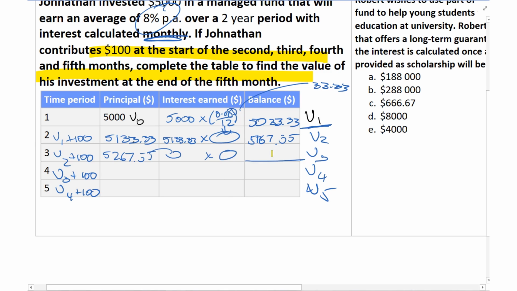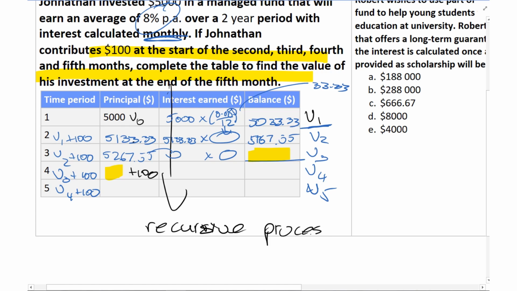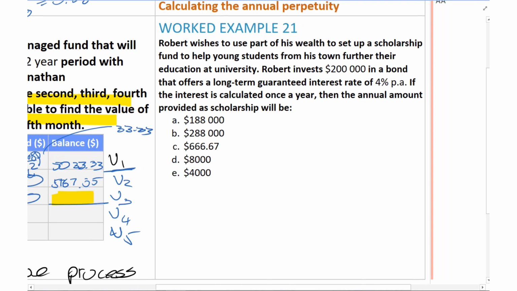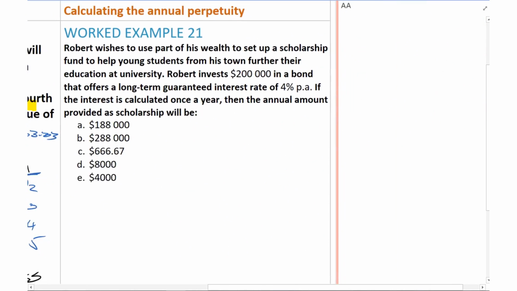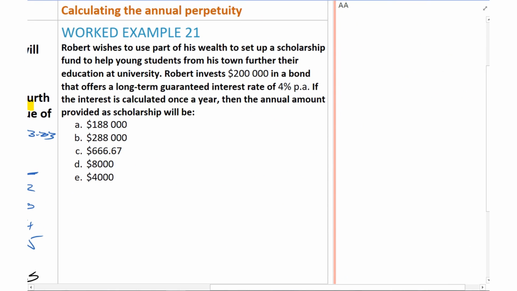Then I'm just saving time a bit, plus 100, etc., etc., etc. And that's a recursion. So as I'm going down, this is a recursive process. Okay, so keep that in mind. Now, that's where I'm contributing. So here I'm calculating the annual perpetuity.